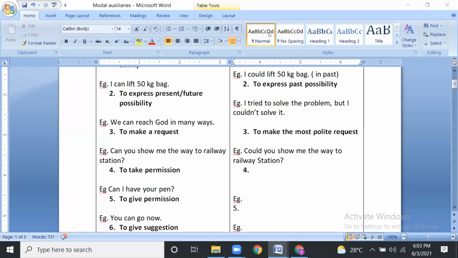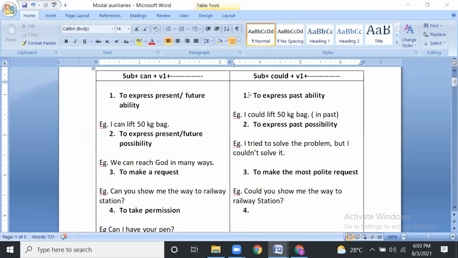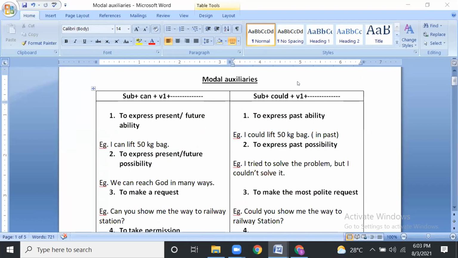See, yesterday we tested on modal auxiliaries, right? So today I want to give you some clarity. If you get the clarity, you can avoid confusion.